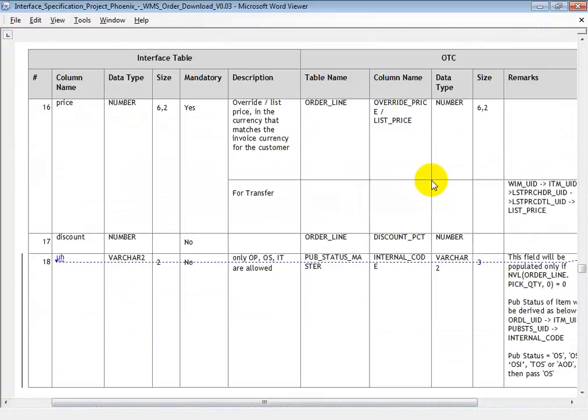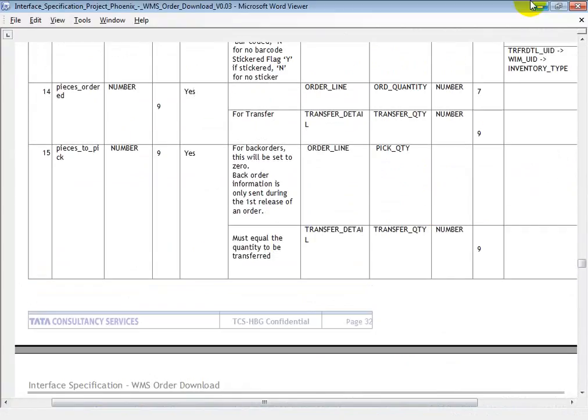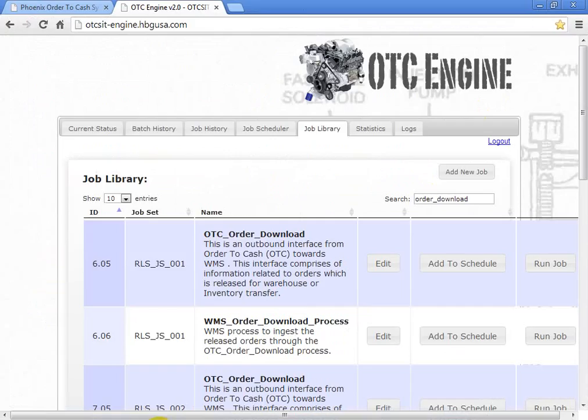So this is about the order download interface. If you have any doubts, you can ask me, or else I'll move to another interface. Yeah, go ahead.